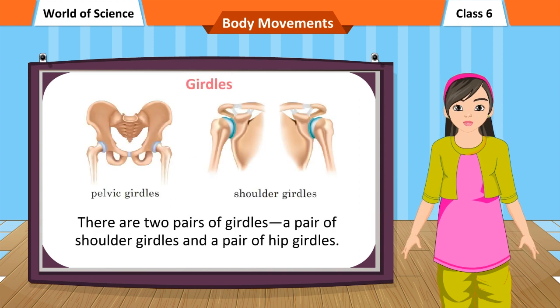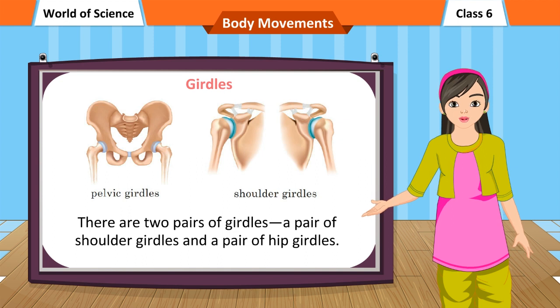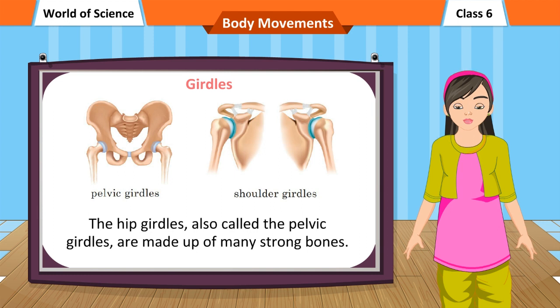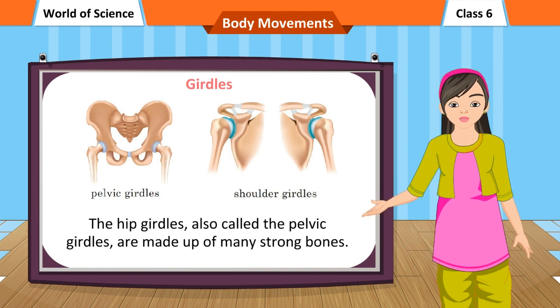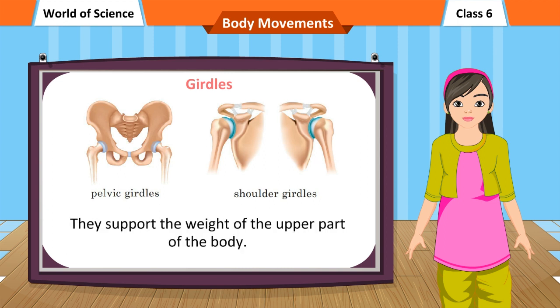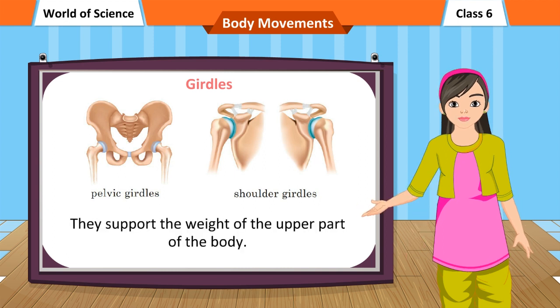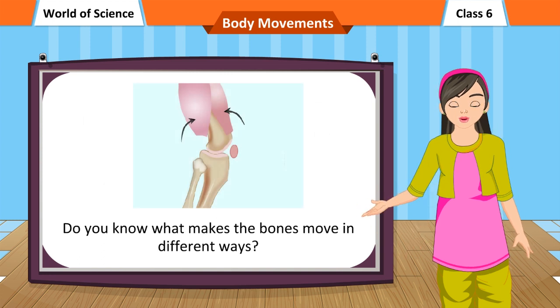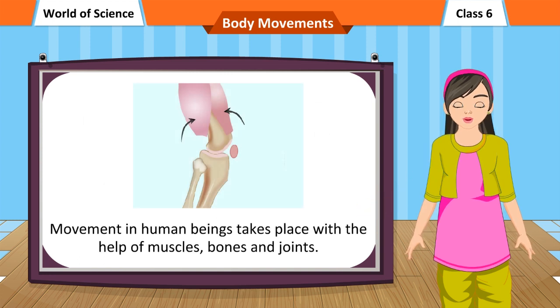Girdles. There are two pairs of girdles, a pair of shoulder girdles and a pair of hip girdles. The hip girdles, also called the pelvic girdles, are made up of many strong bones. They support the weight of the upper part of the body. Do you know what makes the bones move in different ways?